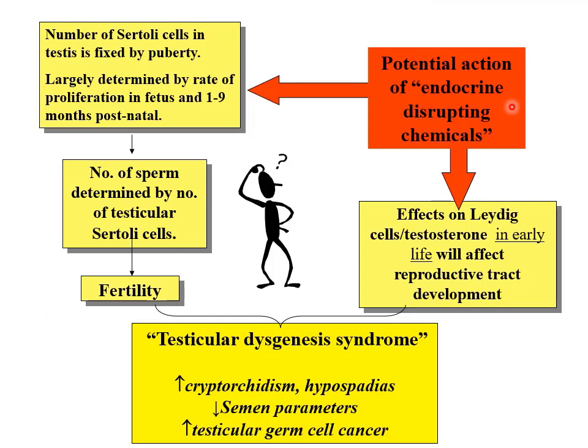So the take-home message of this section is that endocrine disrupting chemicals are particularly likely to have effects early on in development, when cells are making critical decisions about which way they're going to go, how they're going to differentiate. Any small perturbations at this time will affect long-term developmental pathways and adult characteristics. So early actions of, for instance, in the testis, endocrine disrupting chemicals on Sertoli cells or testosterone action or Leydig cells can easily give rise to long-term developmental effects in the adult.